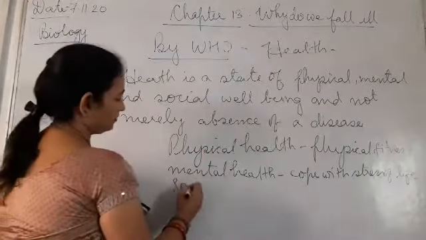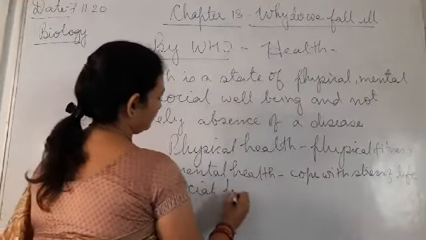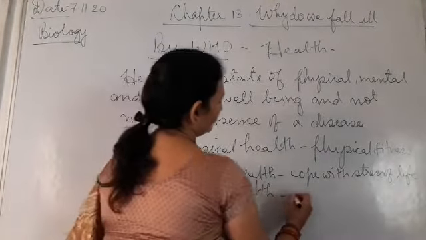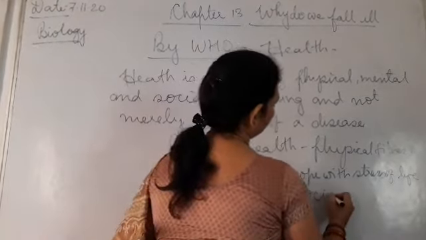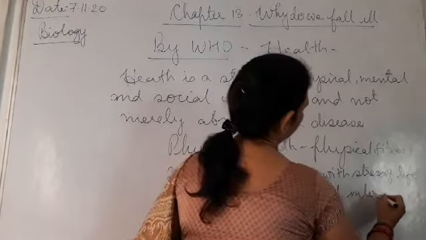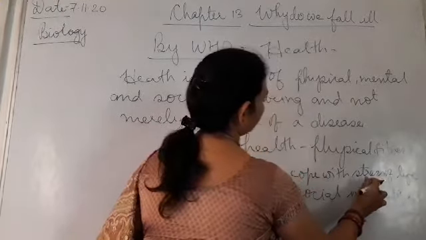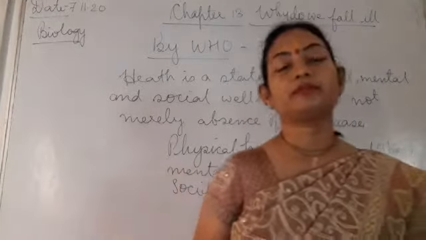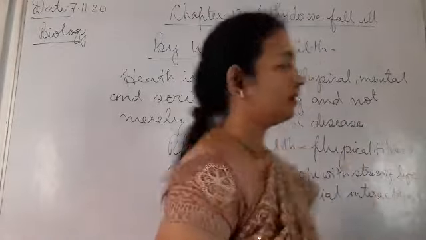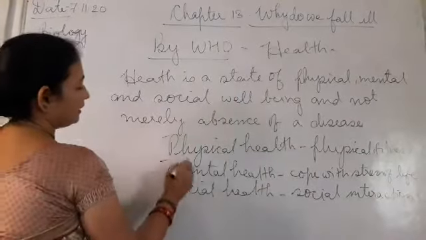Then social health means social interaction. Organisms are able to interact with the people around them in the society. So that is physical health, mental health and social health.